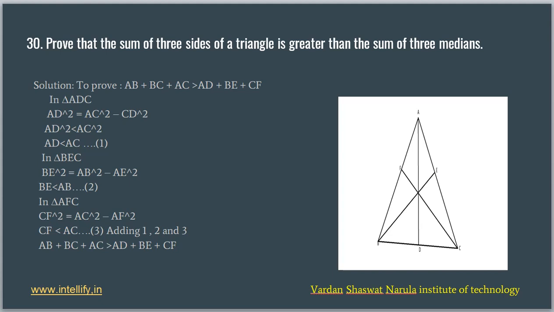Now adding 1, 2, 3, we will be left with AB plus BC plus AC, which is the sum of the sides, and AD plus BE plus CF, which are the respective medians of the triangle. So we have a clear proof that the sum of the sides of the triangle is always greater than the sum of the three medians of the triangle. Let's jump on to the next question.